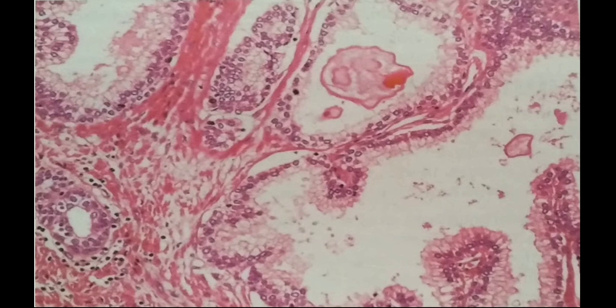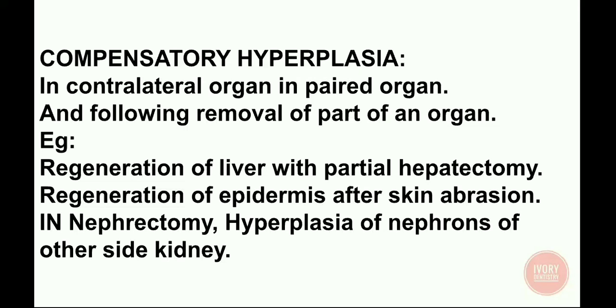This is the microscopic appearance of nodular hyperplasia of the prostate. As I told before, prostatic hyperplasia occurs in old age people. Compensatory hyperplasia occurs in paired organs in which removal of part of an organ takes place.